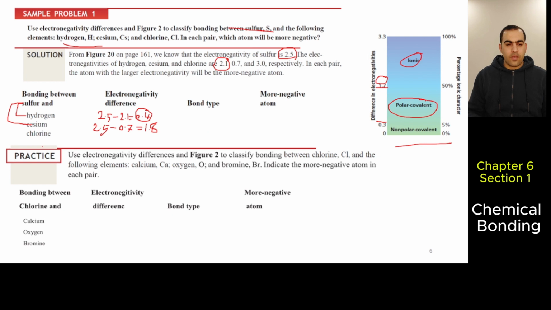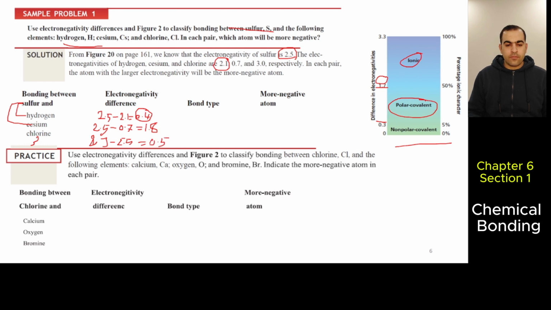Okay, good. Sulfur and chlorine. Chlorine is 3. Sulfur is 2.5, so you must write 3 minus 2.5, which equals 0.5.